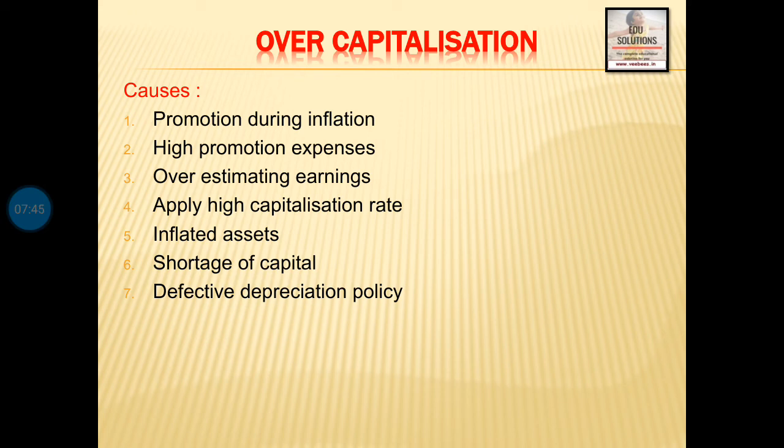If a company does not provide adequate depreciation, that is, the amount of depreciation provided is lesser, the book value of the company may be greater, because we are taking book value based on balance sheet values. Then liberal dividend policy. If a company is liberally paying out all the amounts as dividend, it will not be able to utilize the reserves and surplus, so it may lead to shortage of profit as compared to capital. Then high fiscal policy, tax rate. If the tax rate is very high, the company will not be able to pay adequate dividend, so it may result in lesser market value to the share.